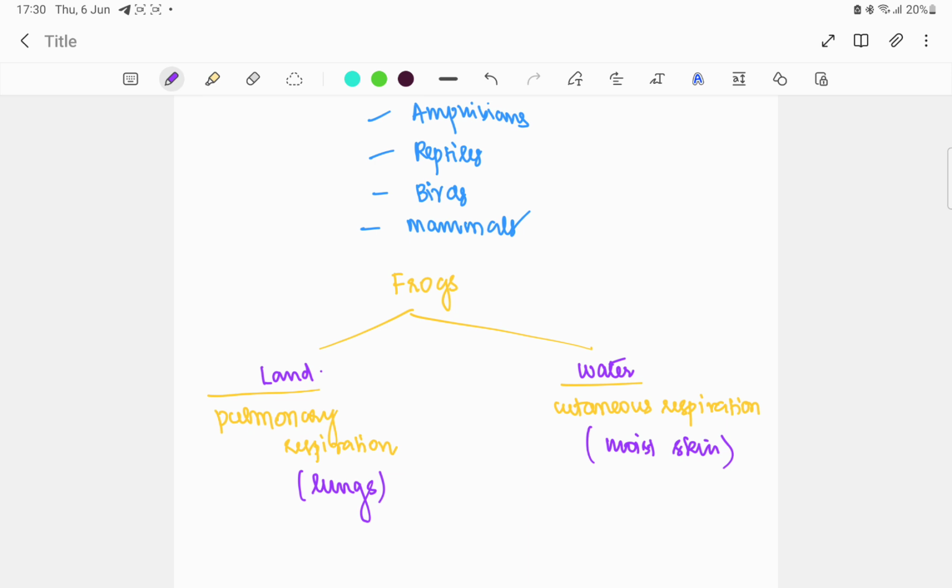Respiration via gills is called branchial respiration, in aquatic arthropods, mollusks and fish. Among vertebrates, fish respire via gills, rest all via lungs. That is very very important. Yes, that's all.